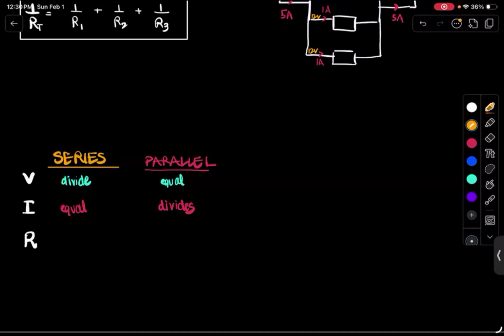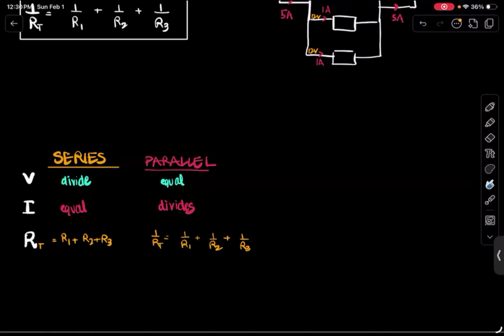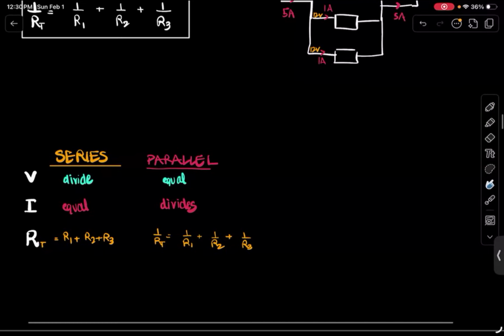What happens to the resistance? In series, RT is equal to R1 plus R2 plus R3, right? But for parallel, 1 over RT is equal to 1 over R1 plus 1 over R2 plus 1 over R3. So this is how resistances add up in parallel. Make sure to remember this table.